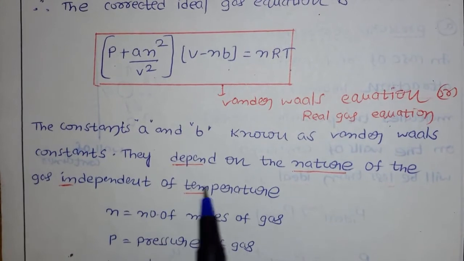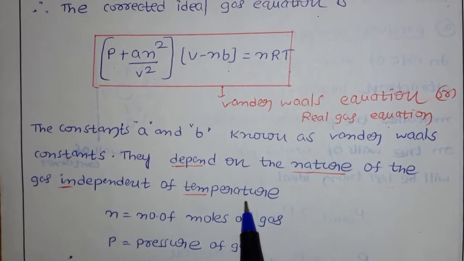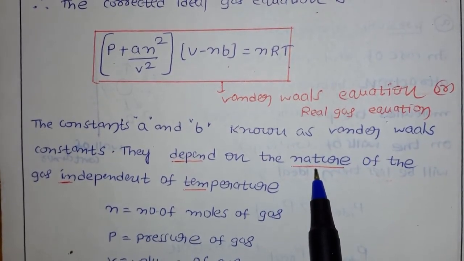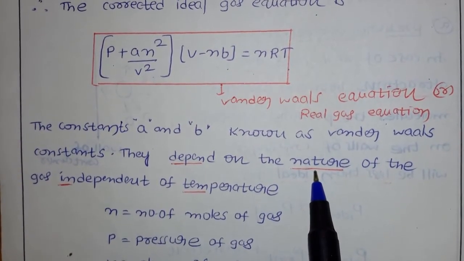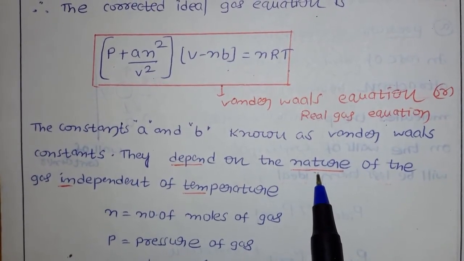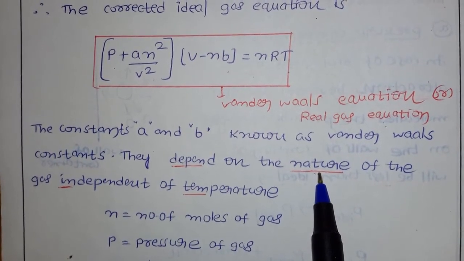Now they depend on the nature of the gas, independent of the temperature. Okay, what does it mean that it depends on the nature of the gas? For example, for CO, we have different A value, B value. For carbon monoxide and hydrogen, we have different A value, B value. If you go for the universal gas constant, they are independent of the nature of the gas.